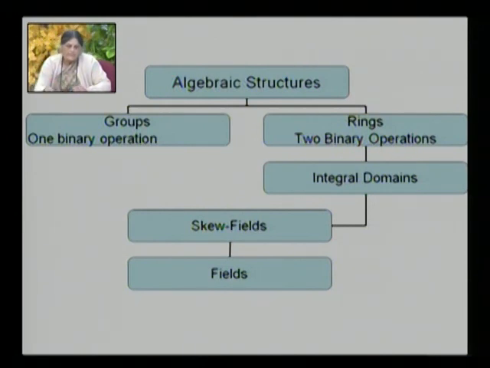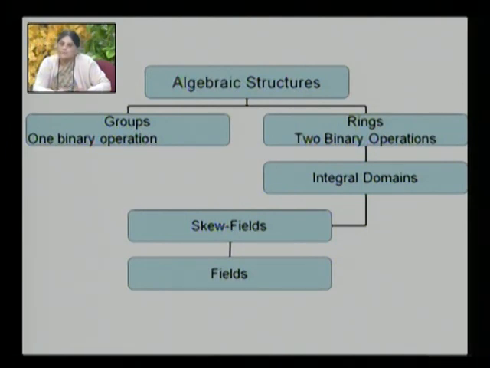There are many natural sets which come equipped with two binary operations, namely addition and multiplication. For example, all sorts of numbers: real numbers, complex numbers, rational numbers, they have one operation of addition and one operation of multiplication defined on them.